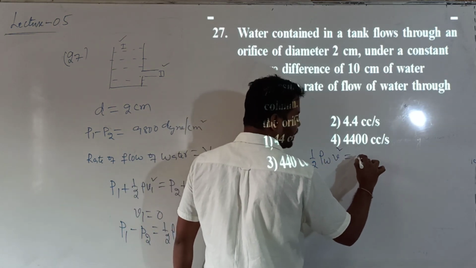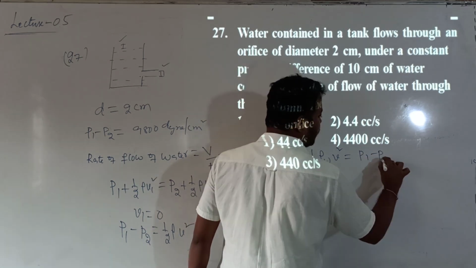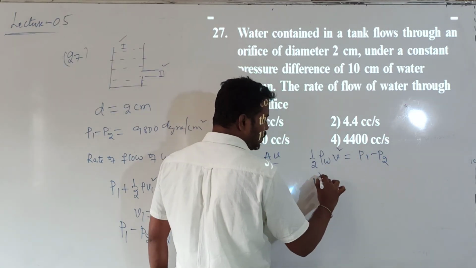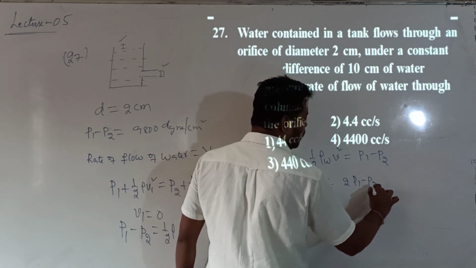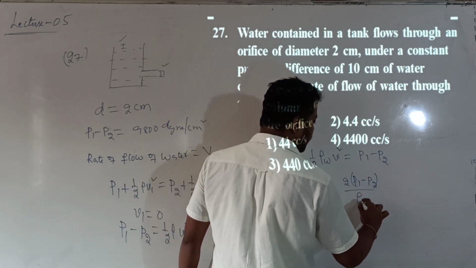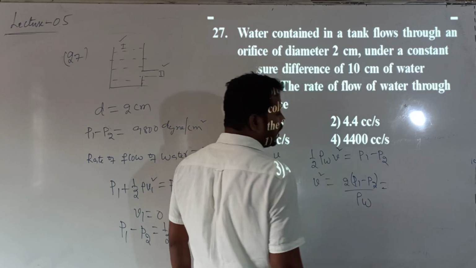So V square is equal to 2 into P1 minus P2 divided by rho W. So can I substitute the values?